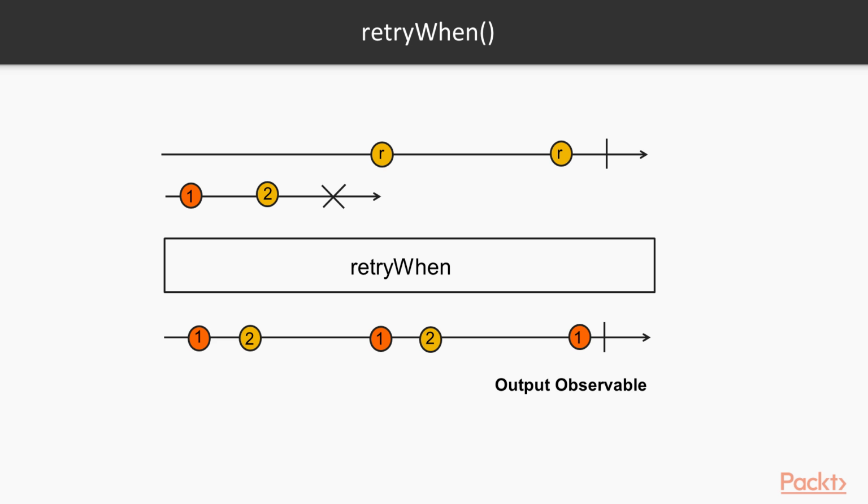Similar to the retry operator, there is also an operator called retryWhen, which is in contrast to the retry operator. This operator doesn't resubscribe immediately. The retryWhen operator takes as an argument a callable that returns another observable. This observable is then used when the onError signal occurs to schedule resubscription.